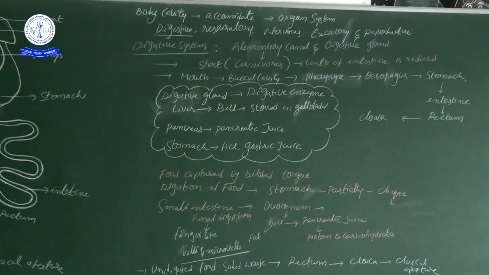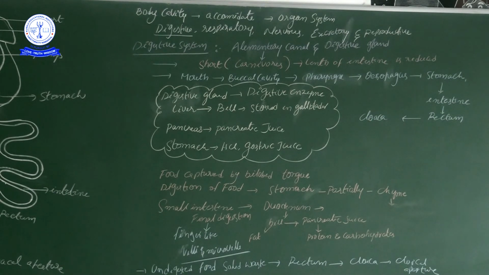Here the anal pore is not there. What is there is the cloacal aperture. The anus is not there. The cloacal aperture is a joint or common opening of the reproductive, excretory and digestive, that is alimentary, systems. So a common opening is there, that is the cloacal aperture. So the digestive tract or alimentary canal starts with the mouth and ends with the cloacal aperture. Here the alimentary canal of the frog is very short.